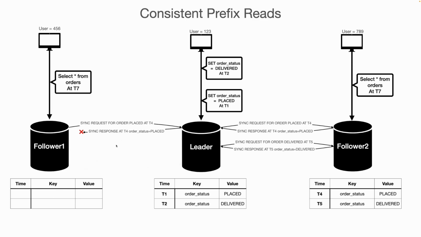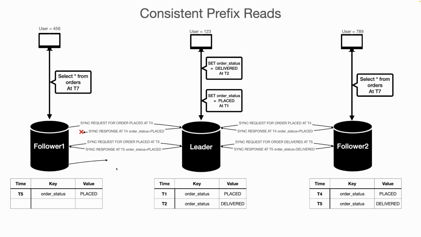To resolve this problem, if any sync request fails, then that sync request should be retried. So here, if the sync request fails at T4 for order status equal to placed, that sync request should be retried from follower 1, and at T5 the sync for order status equal to placed successfully happens, and follower 1 successfully saves the value in its local storage.